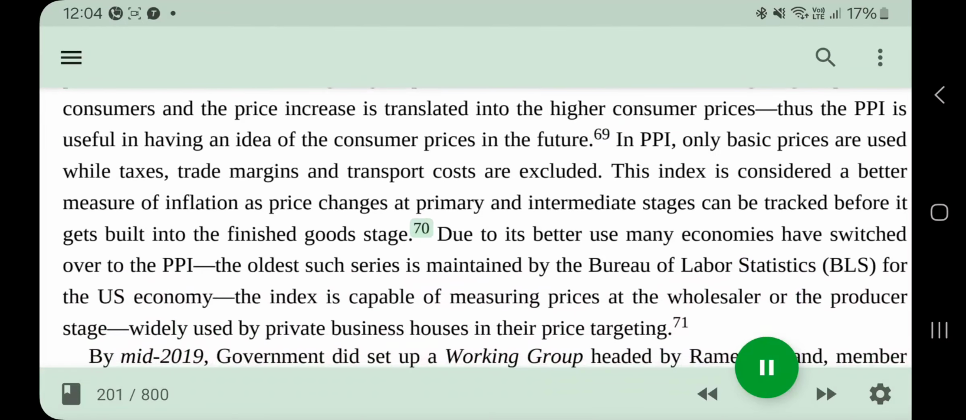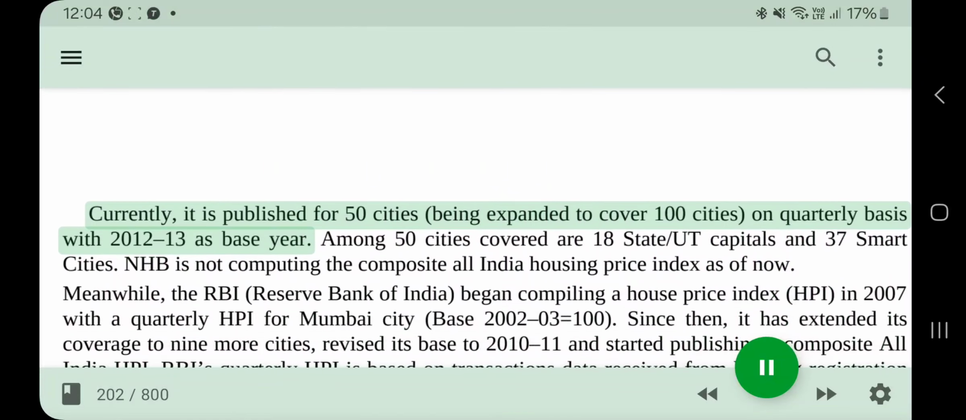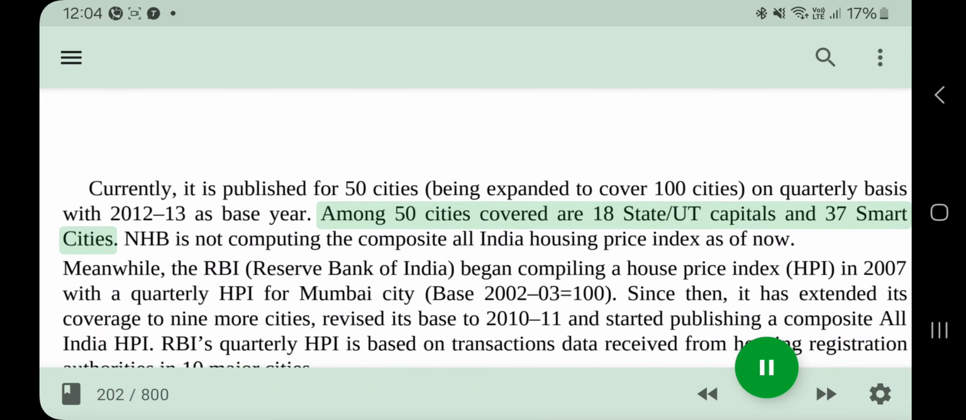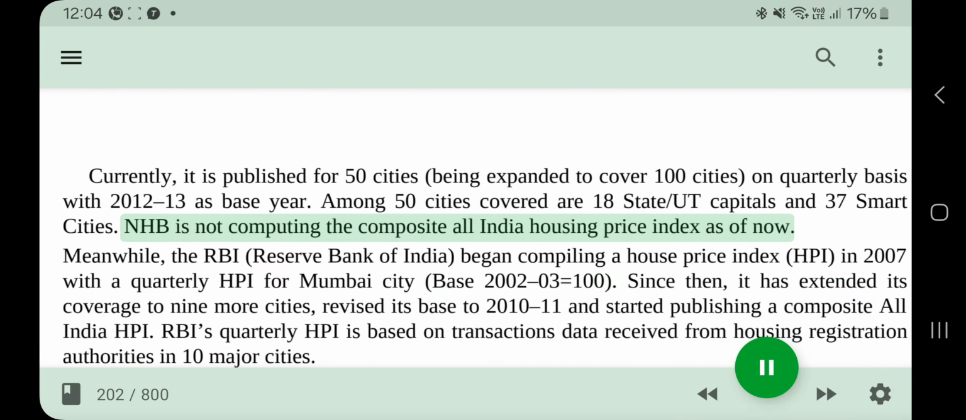Currently, it is published for 50 cities, being expanded to cover 100 cities, on a quarterly basis with 2012-13 as base year. Among the 50 cities covered are 18 state and UT capitals and 37 smart cities. NHB is not computing the composite All India Housing Price Index as of now.